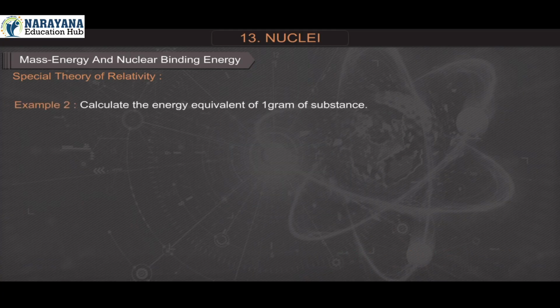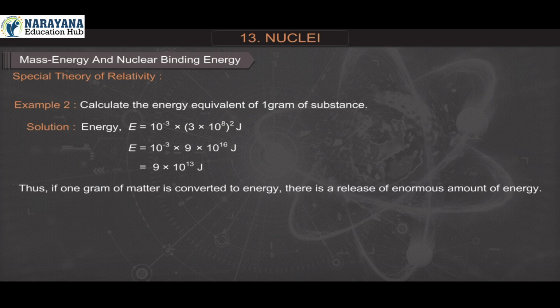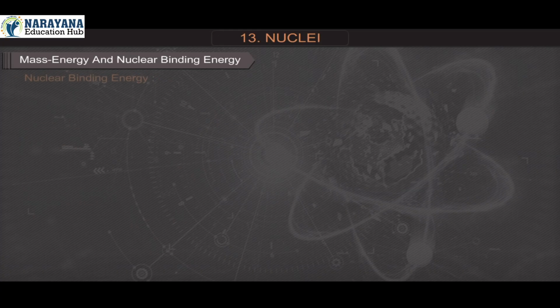Example 2. Calculate the energy equivalent of 1 gram of substance. Solution: energy E is equal to 10 raised to minus 3 into 3 into 10 raised to 8 whole square joule. E is equal to 10 raised to minus 3 into 9 into 10 raised to 16 joule is equal to 9 into 10 raised to 13 joule. Thus, if 1 gram of matter is converted to energy, there is a release of an enormous amount of energy.